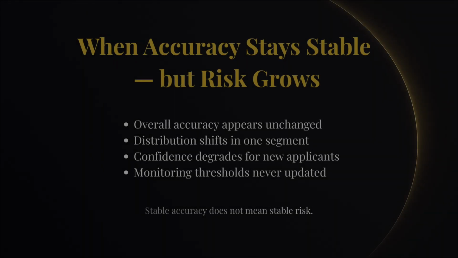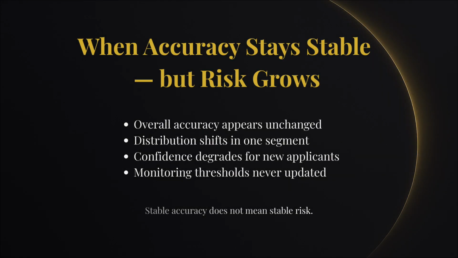A credit model continues producing stable accuracy. No alerts, no complaints. Everything looks fine. But here's what the advanced AI audit exam hides in the details. Distribution shift in one segment. Confidence scores degrading only on new applicants. Monitoring thresholds never updated. The answer the advanced AI audit exam wants is never: accuracy is stable, so risk is low. The right answer is: drift risk is emerging, and governance failed to detect it.